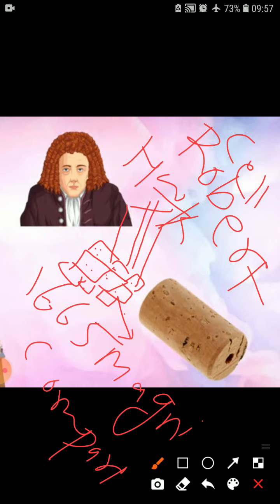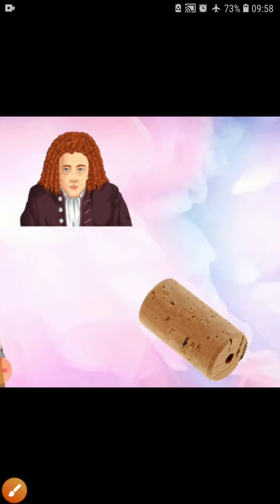So till here you understood the discovery of the cell: it was discovered by Robert Hooke, who found it firstly on the bark of a tree, a slice of cork, and at the time it looked like a compartment. Later on he named the compartment a cell. So this was the history about the cell.